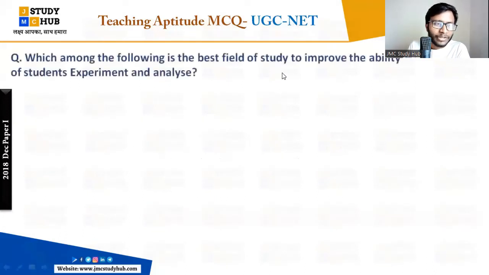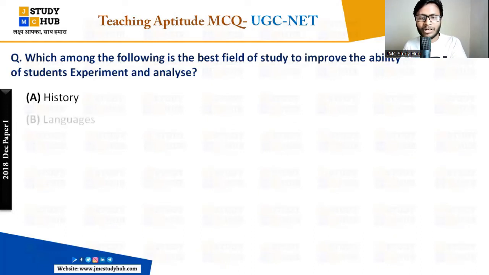Now, see the question. Which among the following is the best field of study? Best field of study. Here it is asking about the field. Best field of study to improve the ability of students to experiment and analyze. जल्दी से बताइए, बहुत ही इंपॉर्टेंट क्वेश्चन है. स्टूडेंट्स के ऊपर है. स्टूडेंट सेंट्रिक क्वेश्चंस, नॉट द टीचर सेंट्रिक क्वेश्चंस. Okay, everybody. So now the options are history, language.